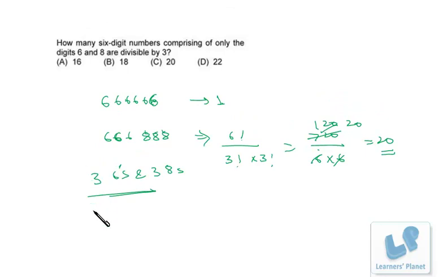Similarly, all the digits could be 8's. Now 8 six times means the sum is 48. If 48 is divisible by 3, then the entire number will be divisible by 3. So we have one more number. So 1 plus 20, 21, and 1, 22 numbers can be formed which have only the digits 6 and 8, and they are divisible by 3. You just have to apply the divisibility rule of 3, nothing else. I hope you are clear.